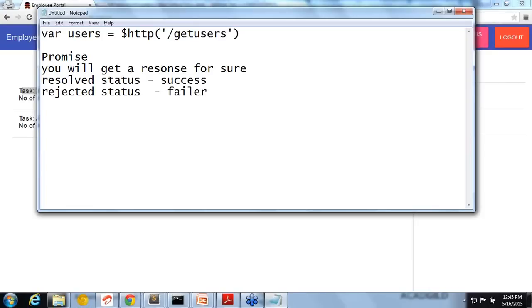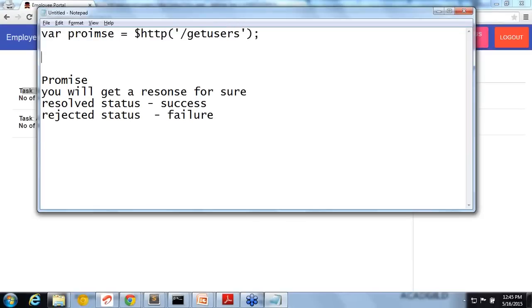It can be success or failure. So what this $http returns is what a promise is. It is nothing more than that. So I am getting a promise. Now I don't need to do dot success or anything. I can just use the promise and the then function. Then's first parameter will be the success callback and the second parameter will be the error callback.